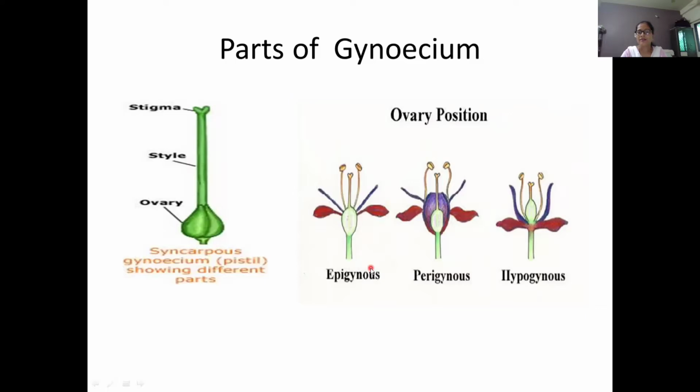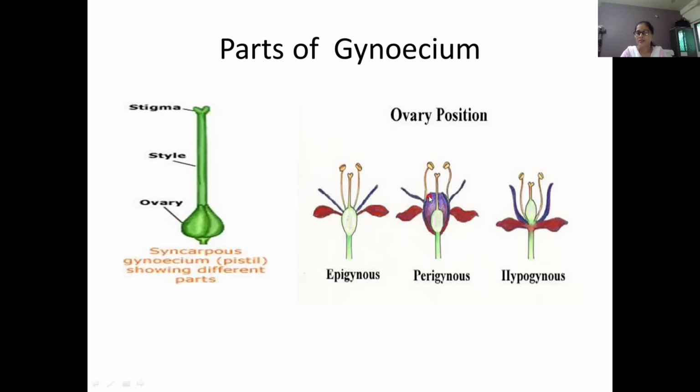In epigynous, this floral part contains gynoecium, androecium, flower petals. The lower area is the ovary. This ovary is present in the lower part, and the gynoecium, androecium, petals, and sepals are present above it, and such a position is known as an epigynous flower. Then second is perigynous. A perigynous flower shows such a type of position.